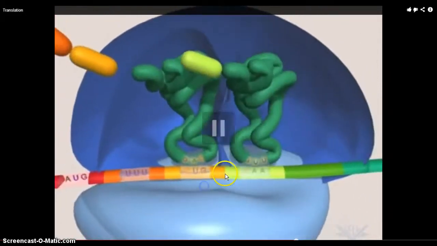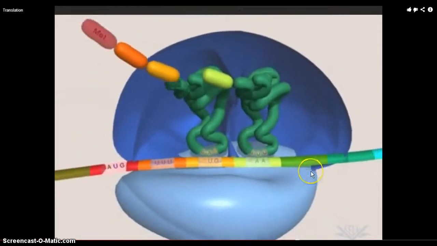So look what's happening. The ribosome moves down the mRNA molecule, reading each codon and bringing in a tRNA with a complementary anticodon and an amino acid attached to it. The ribosome then produces an amino acid chain.